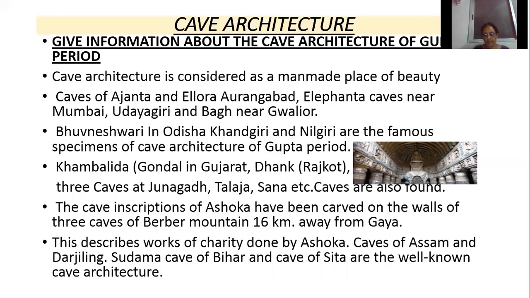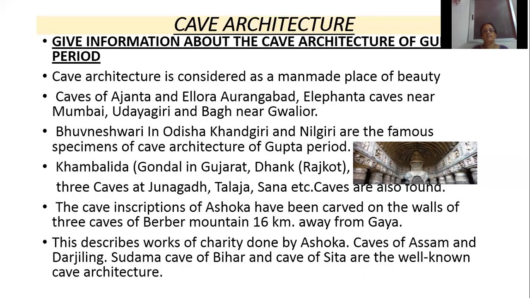And the most remarkable specimens of cave architecture of the Gupta period are the caves of Ajanta, Ellora at Aurangabad in Maharashtra, then Elephanta Caves near Mumbai, Udayagiri and Bagh near Gwalior in Madhya Pradesh. So this cave architecture is considered as a man-made place of beauty. Then again cave architecture was found from Bhuvaneshwar in Odisha, Kangiri and Nilgiri.